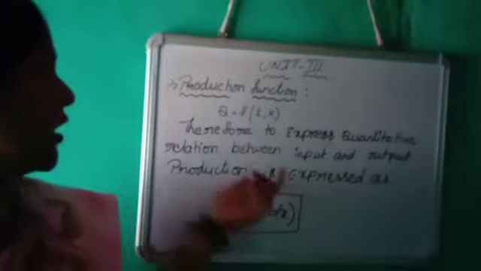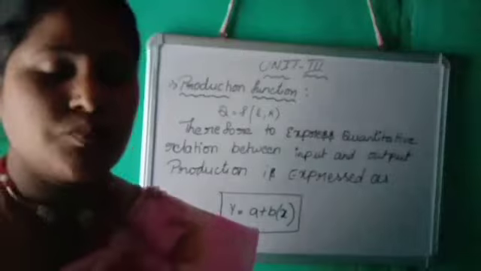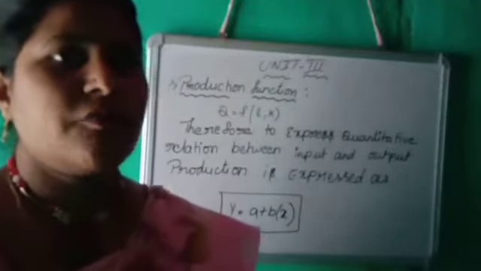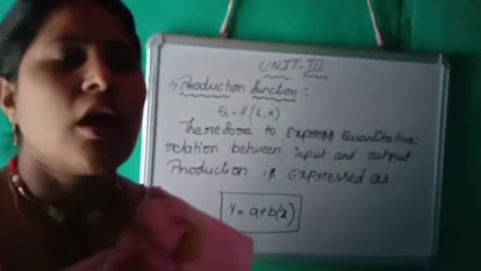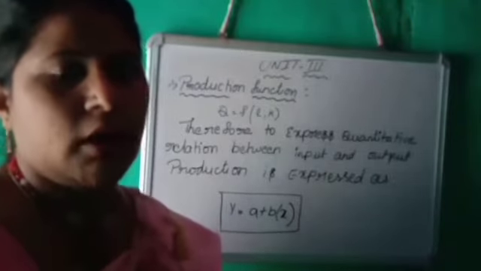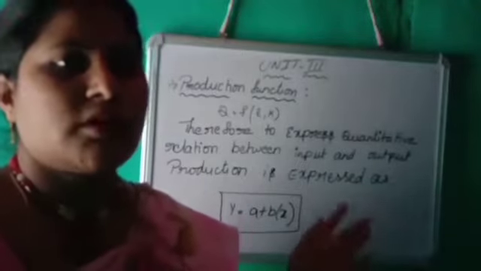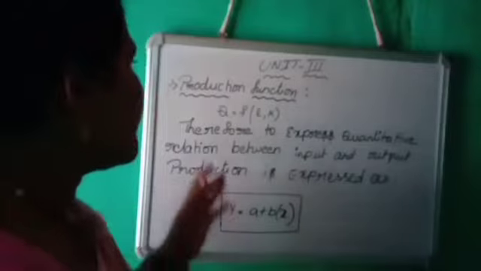In this production function, we will see the total product, average product and marginal product. These are the elements of the production function. While making production, we have to see how much product there is, that means the total product. So let us see the elements of the production function in the next topic.